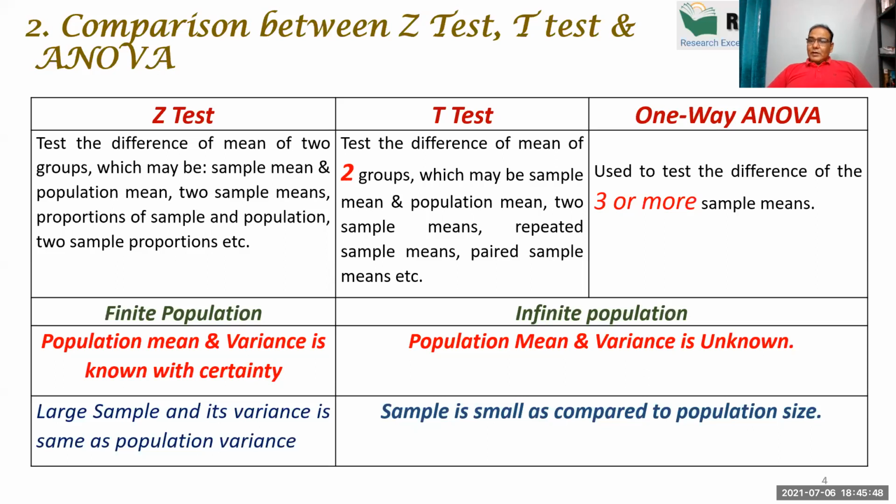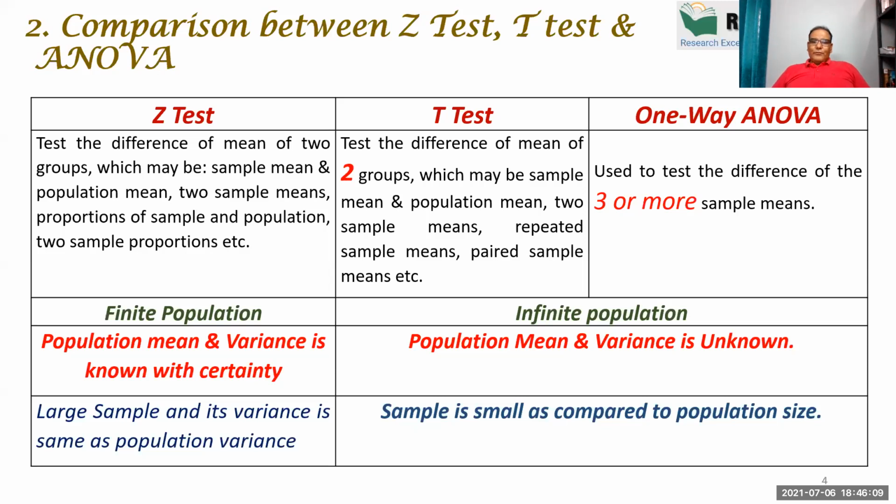What is the reason for this? Because Indian teachers are teaching from the books, right? And the industry does the practice. There's a difference between what we are teaching from the books and what we are doing, right? So that's why there is a lot of confusion between Z test, T test, and ANOVA test.